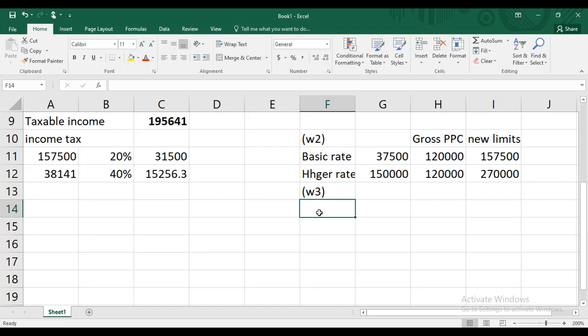She became first member of a registered pension scheme in tax year 1819. So obviously all the rules of pension and annual allowance are applicable from tax year 1819.